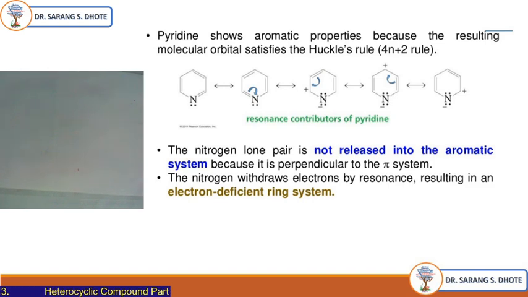The nitrogen lone pair is not released into the aromatic system because it is perpendicular to the pi system. One thing to remember: in pyrrole, the lone pair is involved in the resonance structure, but in this case the nitrogen lone pair, being perpendicular to the pi system, does not undergo resonance. So this nitrogen lone pair in pyridine is not involved in resonance. Instead, this nitrogen withdraws electrons by resonance, that means it pulls the electrons towards itself.